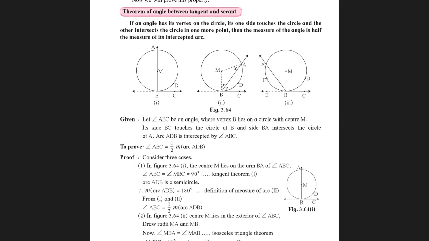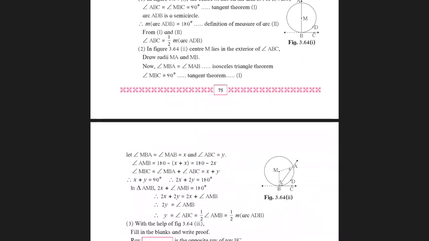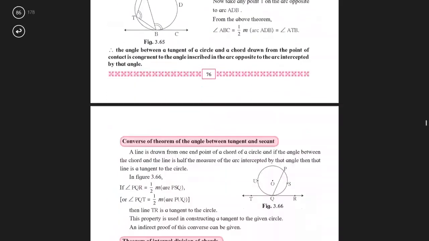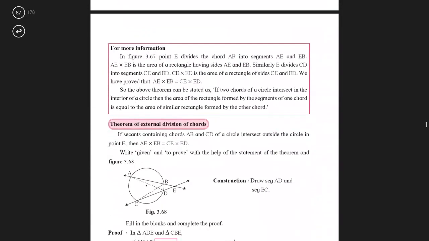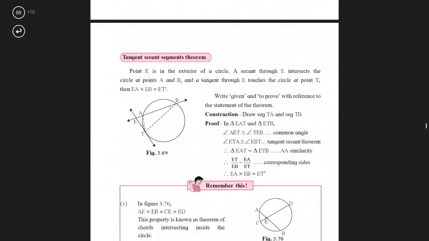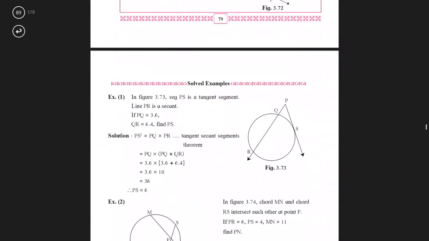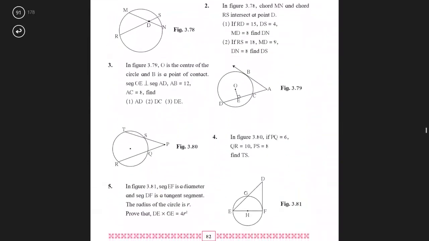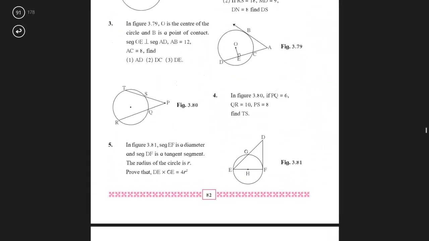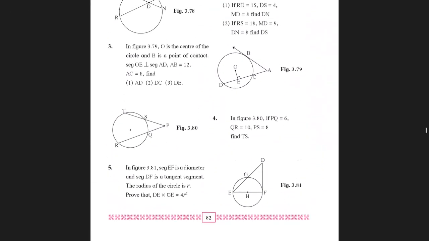So the theorem of angle between tangent and secant, page number 75, 76, 77, 78, 79, 80, 81, 82, till 82, it is not there for you. So no questions will be asked for your exam from so much portion. This is from the chapter Circle.